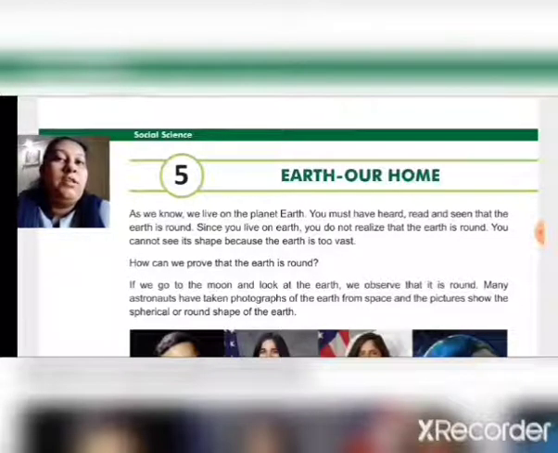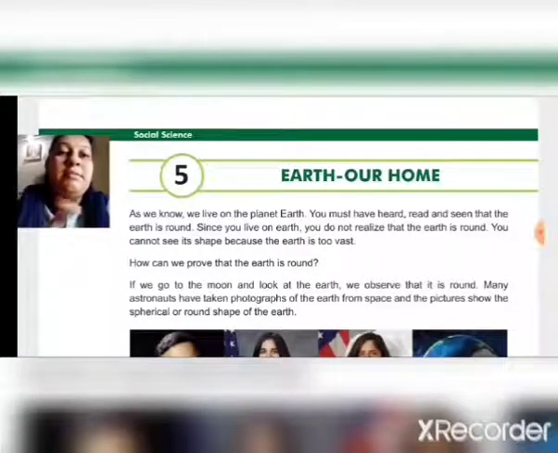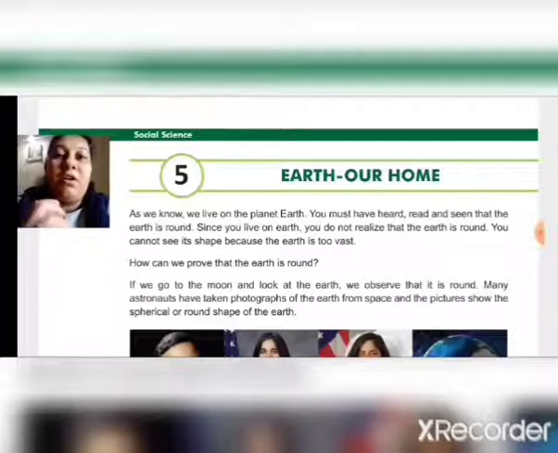Dear children, you know that we are living on one planet and that is Earth. You must have heard, read and seen that the Earth is round. As we are living on Earth, we do not realize that the Earth is round. You cannot see its shape because the Earth is too vast.